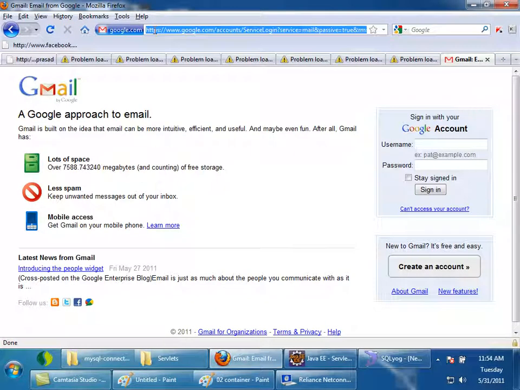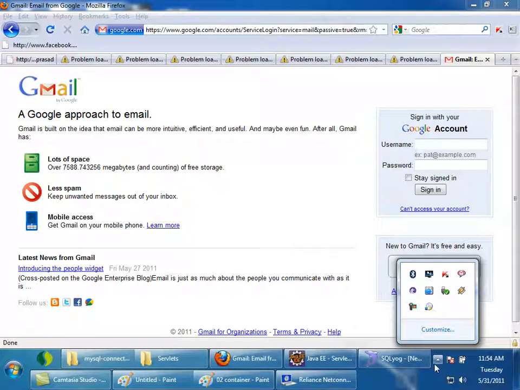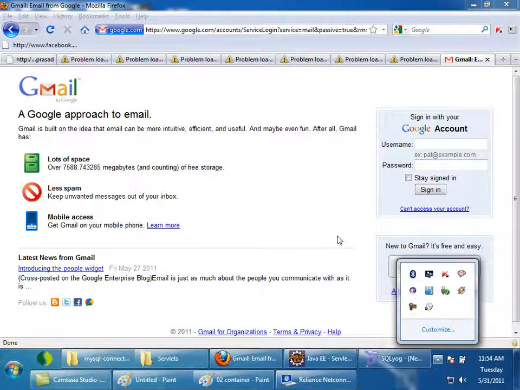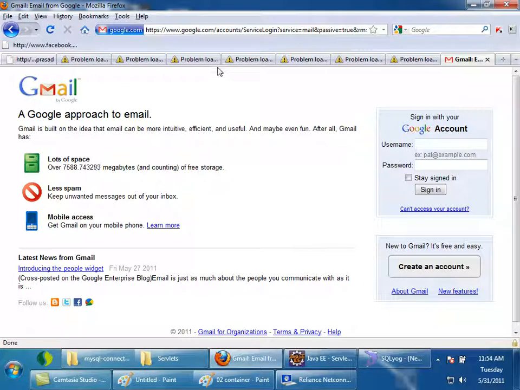When I typed gmail.com, the browser is automatically going to google.com/account/service login, right? So now let us try to understand how to make it possible.